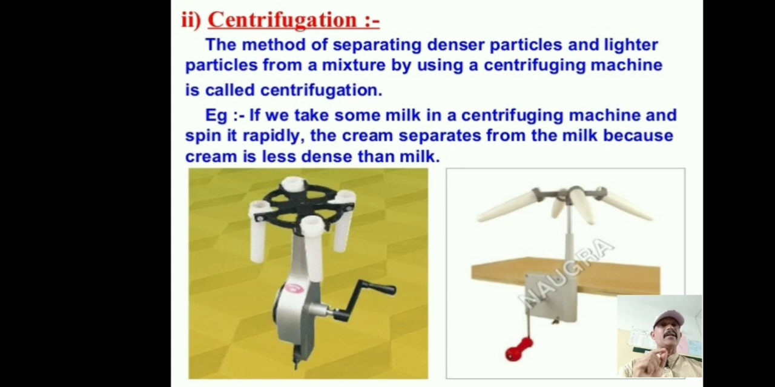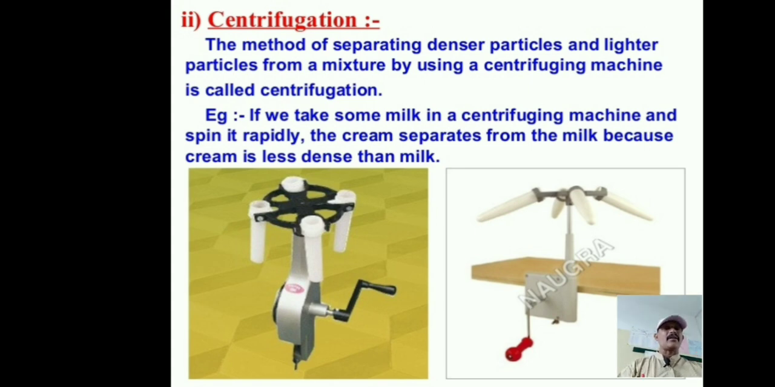The method of separating denser particles and lighter particles from a mixture by using a centrifuging machine is called centrifugation. This centrifuging machine can separate the lighter particles and denser particles in the mixture. So this process is known as centrifugation. This machine is used by lab technicians. Many mixtures, such as blood and other things, they can separate, finding which particles are heavier and which are lighter.